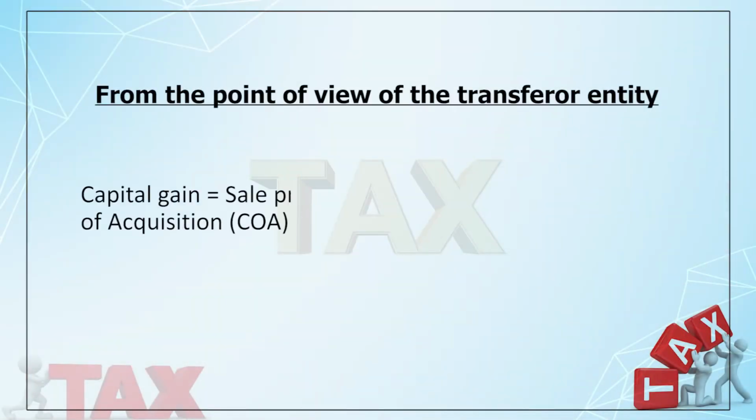Now come to the capital gain concept. Whenever the assets are being transferred under slump sale, it arises capital gain. So this is a big difference between the slump sale and the amalgamation and the demerger. Now how to compute the capital gain? Capital gain can be computed like that: sale proceeds, therefrom you deduct the expenses on transfer, and therefrom you deduct, the way we did the capital gain, cost of acquisition.